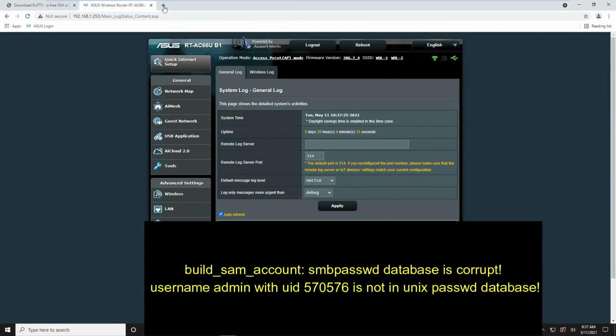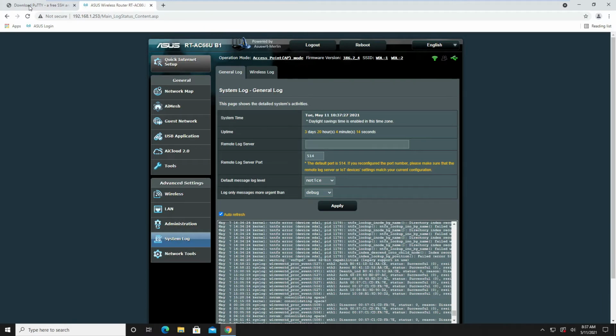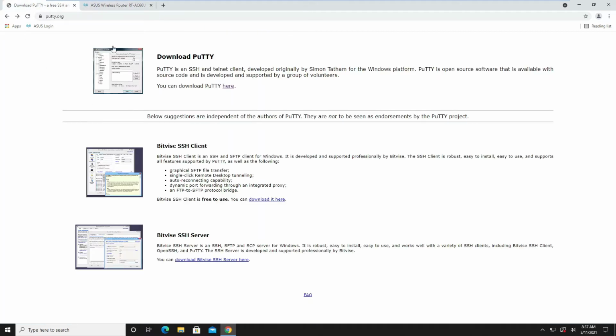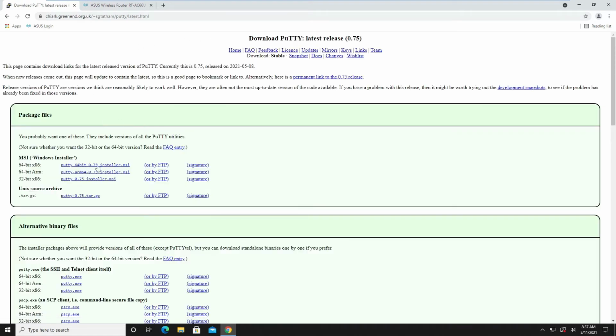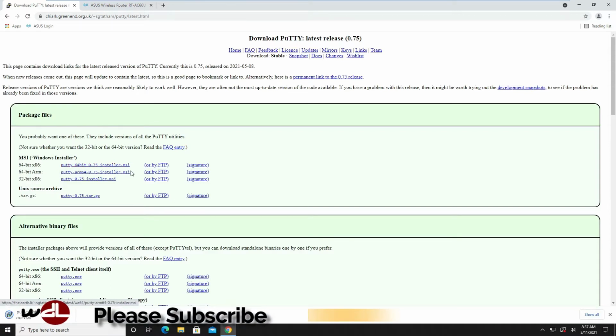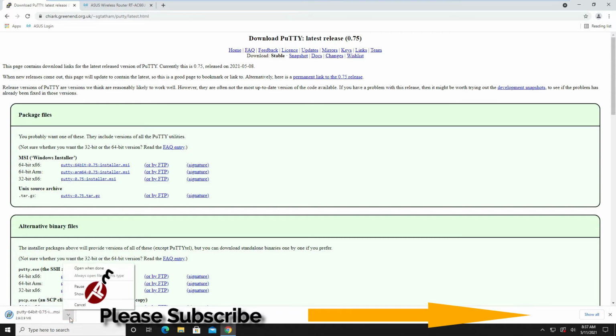So let's download the software. You will find the link in the description below. So we gotta download this real quick, and you gotta install it.